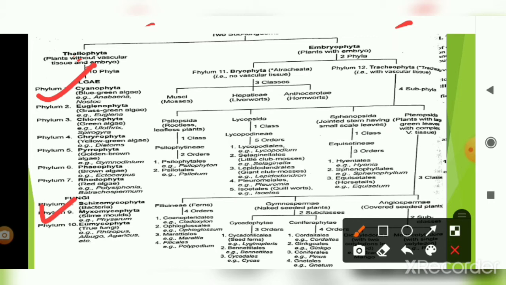Then it comes to the Bryophyta and Tracheophyta. Tracheophyta have the presence of vascular tissue, but in the bryophytes there is no vascular tissue. And the bryophytes are divided into three classes: moss, liverwort and hornwort. The liverwort is otherwise known as Hepaticopsida, and hornwort is otherwise known